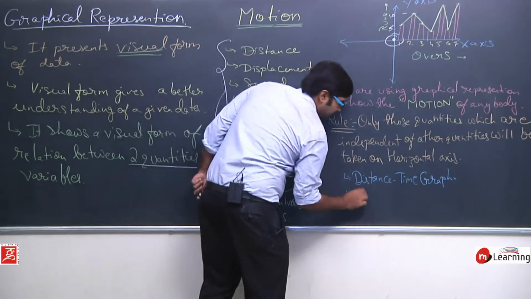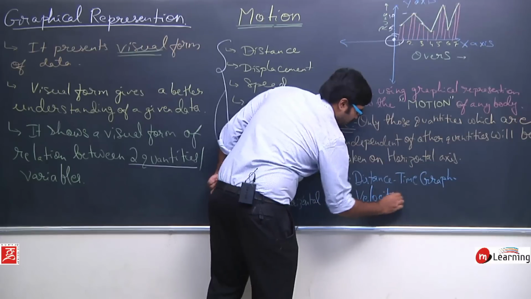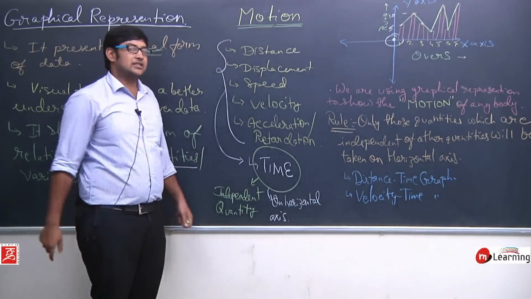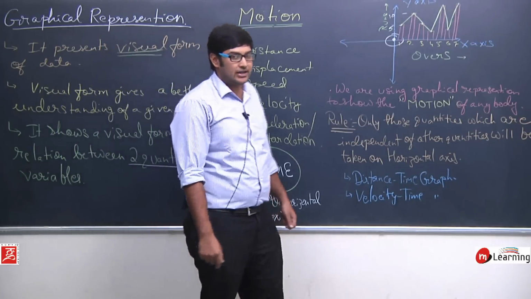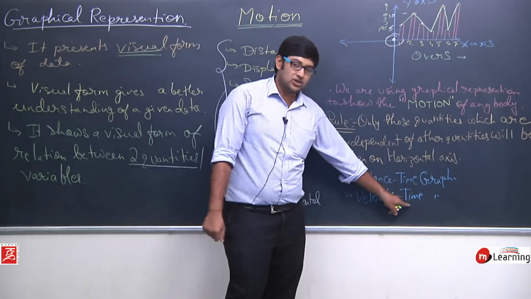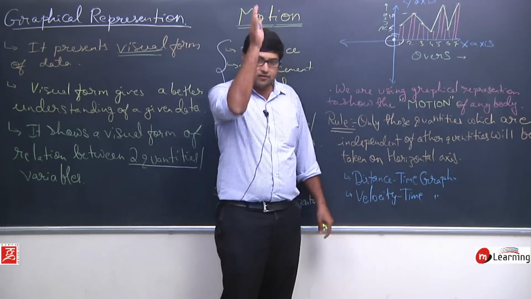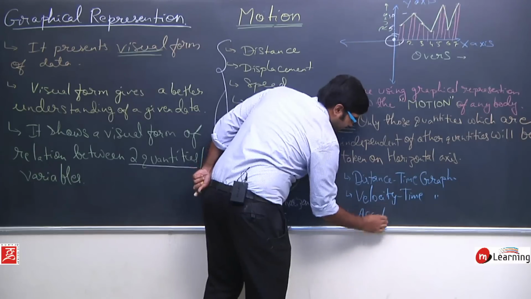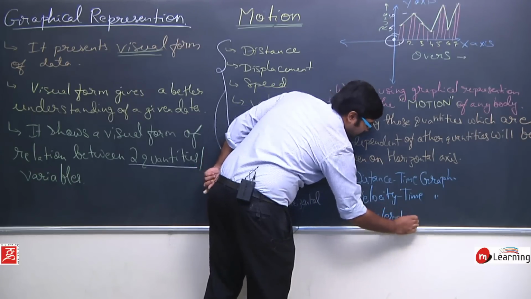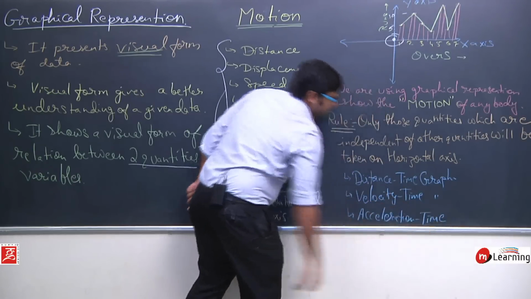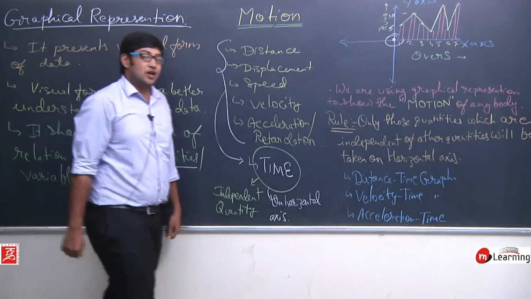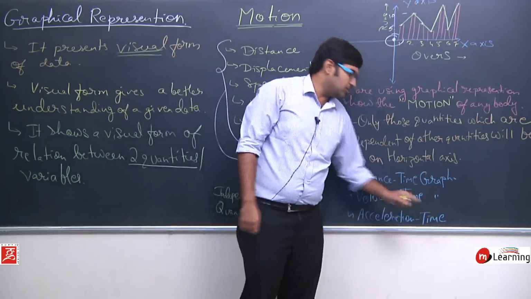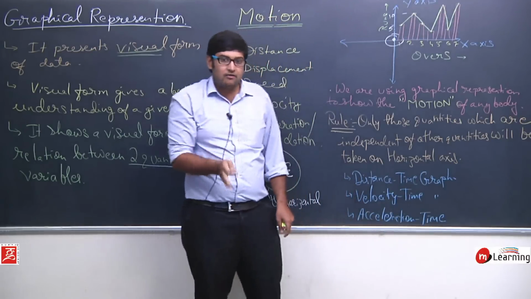Similarly, we are going to study the velocity time graph. Again, in the velocity time graph, what should be on the horizontal and what on the vertical axis? You can simply say time is on the horizontal and velocity is on the vertical axis. And then the acceleration time graph. Again, acceleration is dependent on time, time is not dependent on anything, so time will be on the horizontal and acceleration on the vertical axis.